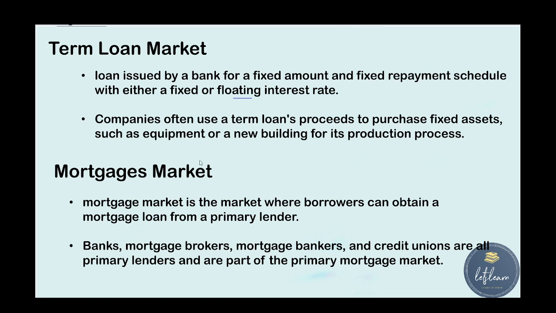Next one is the mortgage market. The mortgage market is a market where borrowers can obtain a mortgage loan from a primary lender. So there will be a primary lender, and if they mortgage something, they will get a loan amount. Banks, mortgage brokers, mortgage bankers, and credit unions are all primary lenders and are part of the primary mortgage market.